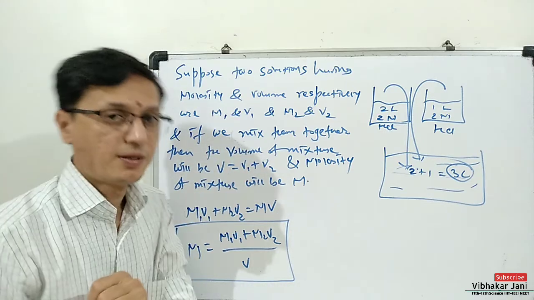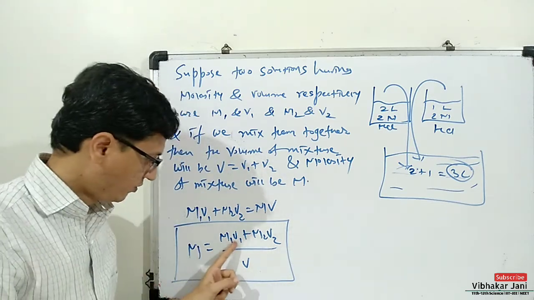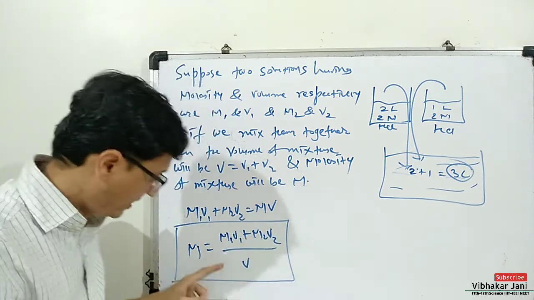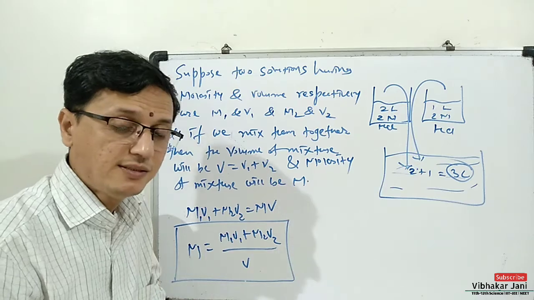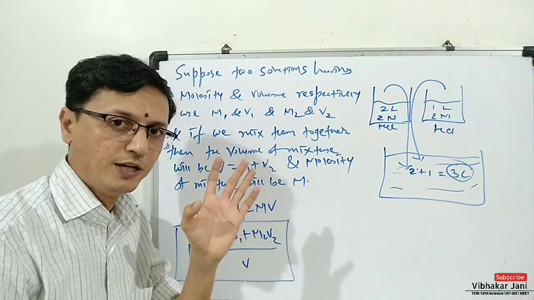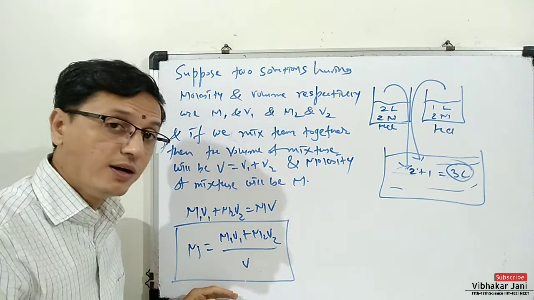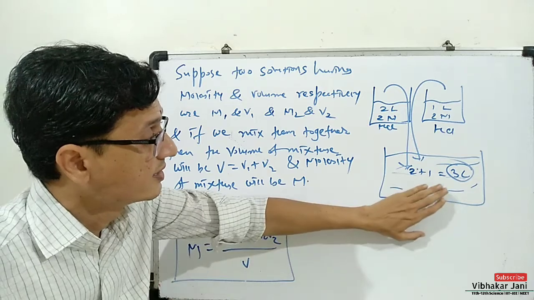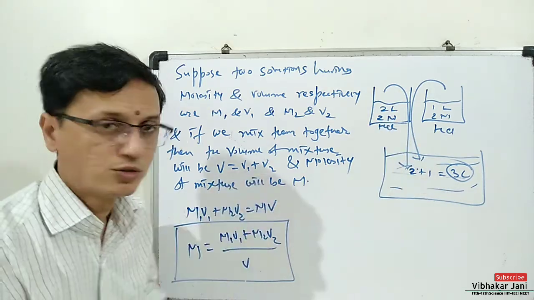Suppose three solutions are mixed, then the formula will be M1V1 plus M2V2 plus M3V3 divided by V, and in that case V is equal to V1 plus V2 plus V3. So this is the formula with the help of which we can find out the molarity of this kind of mixture of different solutions.